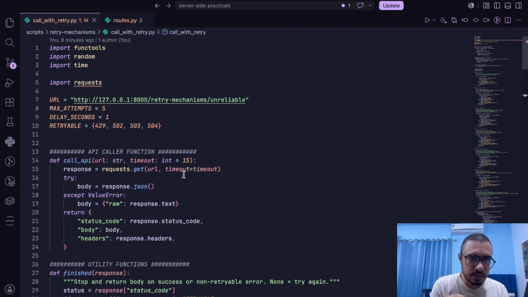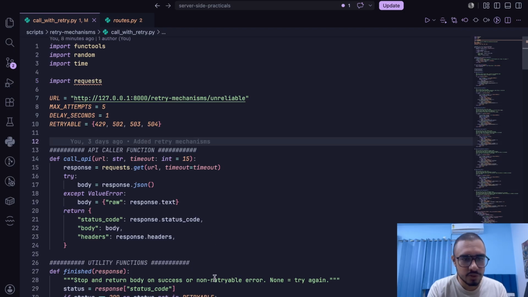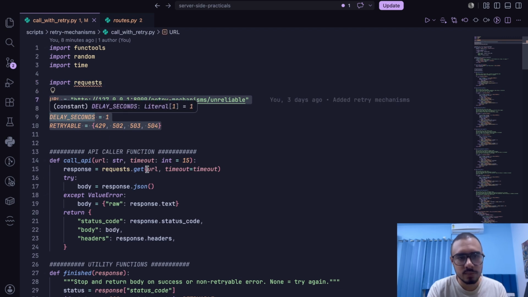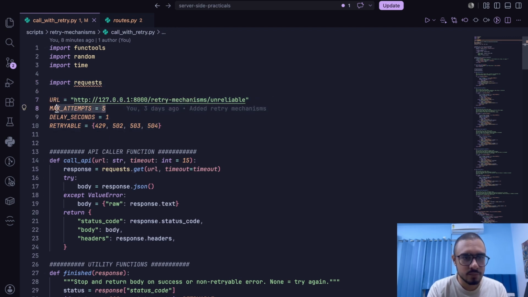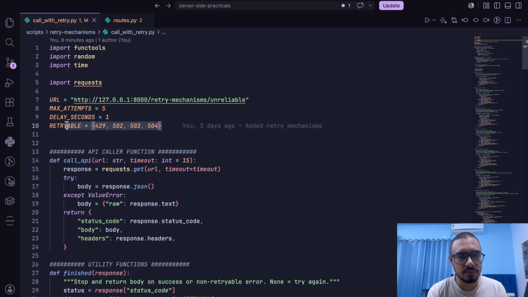So this is a script that I've written to call this unreliable API using this request module. I've defined a few utility functions that I want to talk about first, and I've also defined some variables. These are constant variables for URL, number of attempts, the predefined attempts that we are going to make for a retry. These are the max attempts. Then we also have a delay amount of time, delay seconds. We have set it to 1. You'll know why in a moment. And then we also have the retriable array, which contains all the status codes we are going to look out for to make retry calls.